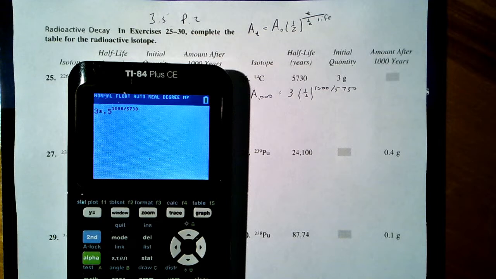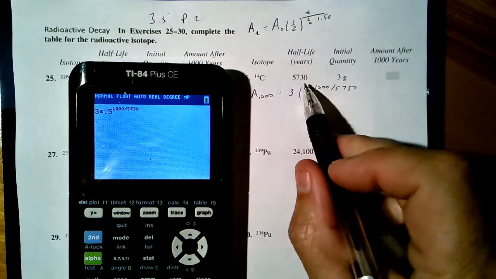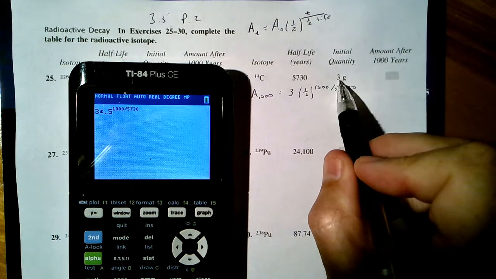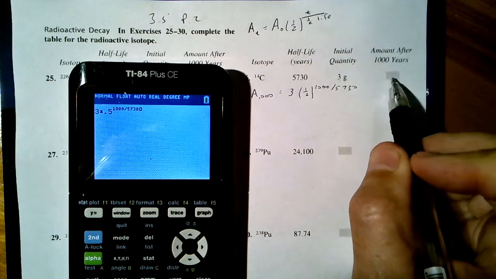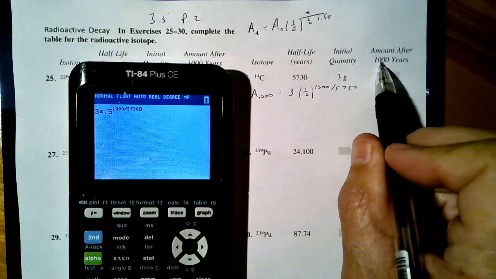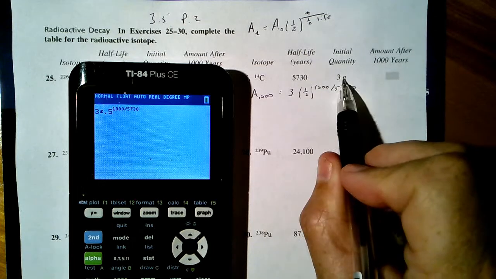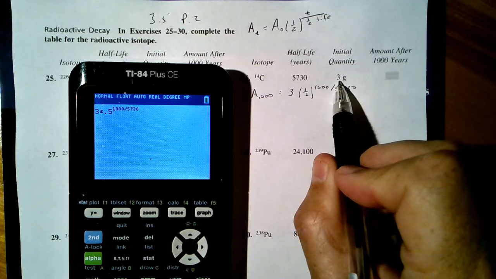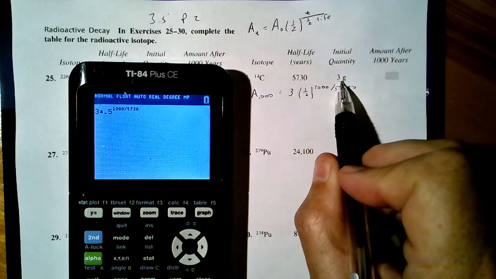So let's make sense of this before we hit the enter key. You might have already done that, but let's make sense of it. I start with 3, and it's going to start reducing. No doubt this is going to be less than 3. But I'm not multiplying by a full half, and half of this would be 1.5. I'm multiplying by a small fraction of a half.